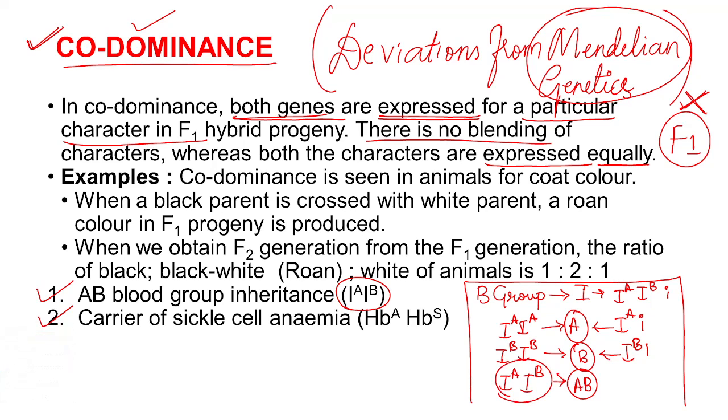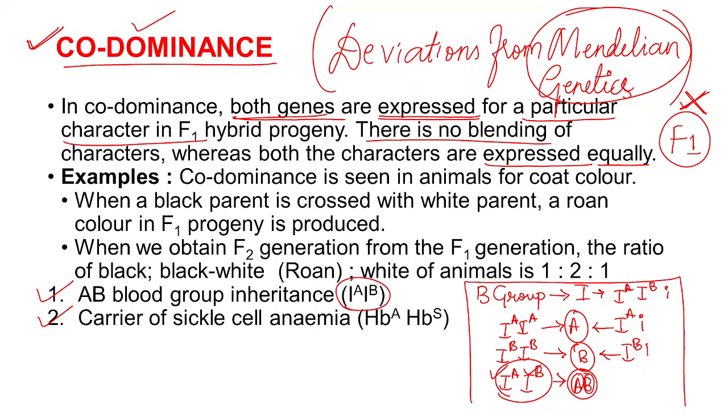AB blood group. It means here antigen A as well as antigen B both are produced. That means expression of antigen A as well as antigen B, or expression of gene IA and gene IB, both have taken place there.